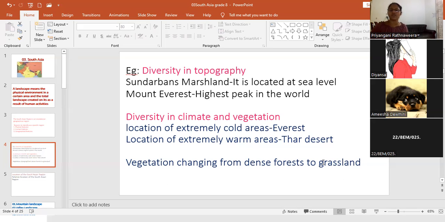So you can identify that vegetation changes also. There are various types of vegetation in the South Asian region. Dense forests as well as grasslands can be seen.